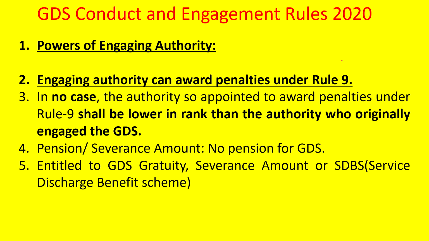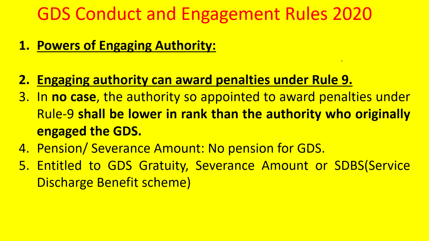Next one is the powers of the engaging authority. The engaging authority can award penalties under Rule 9, and in no case shall the authority appointed to award penalties under Rule 9 be lower in rank than the authority who originally engaged the GDS. That means, for example, take a division that was earlier an SSP division, that means it is manned by Senior Superintendent of Post Offices, and the GDS was recruited by the SSP, and later on the division has been downgraded to an SP division, that is controlled by the SP instead of the SSP.